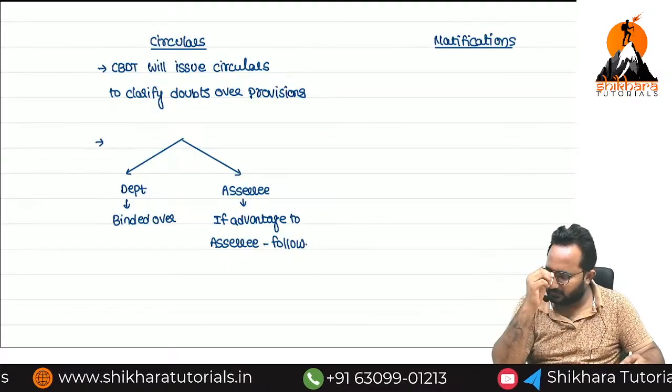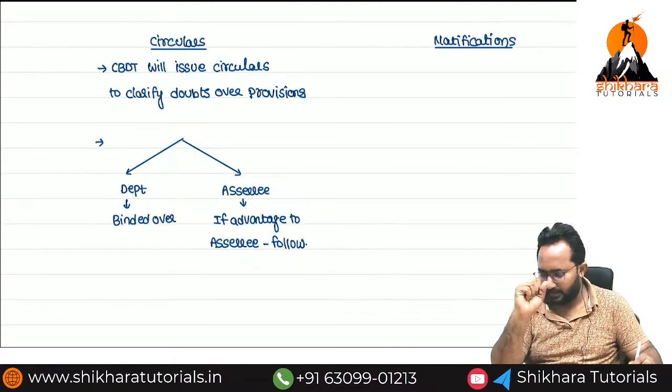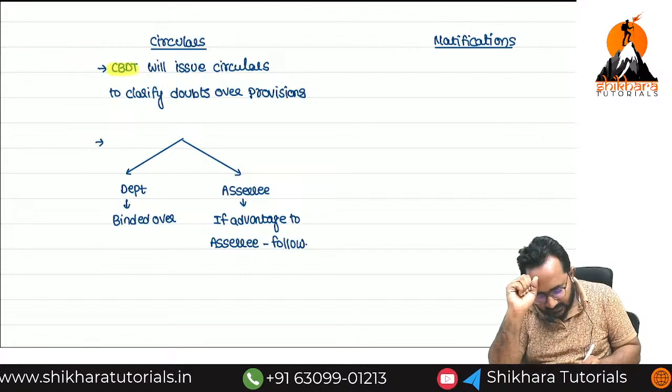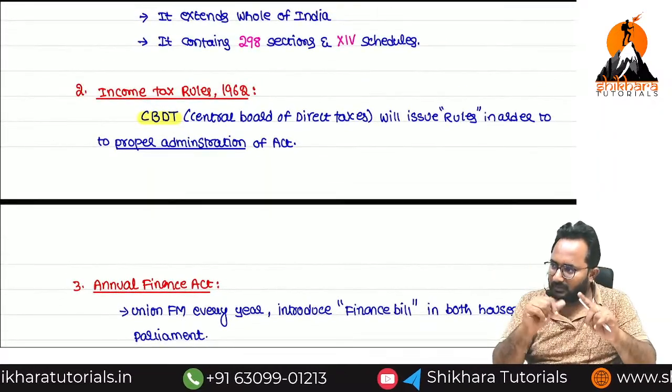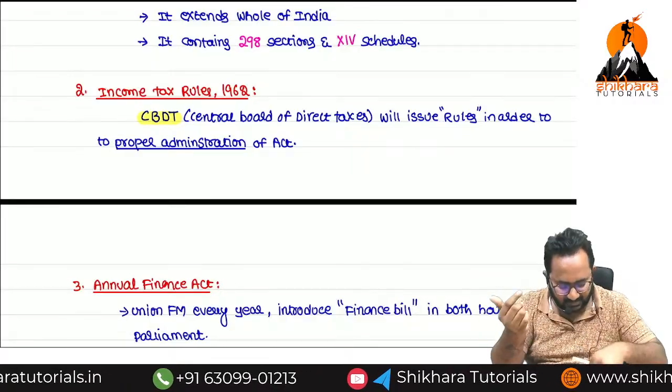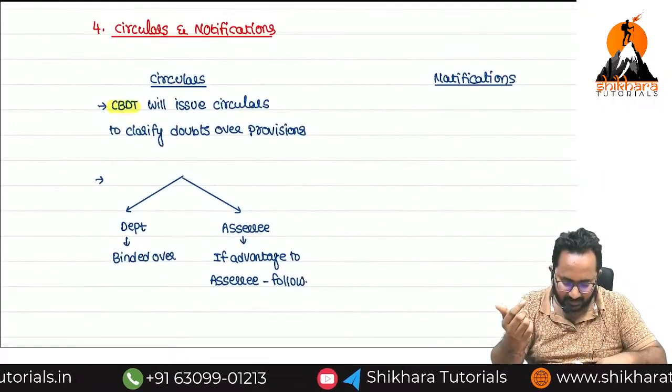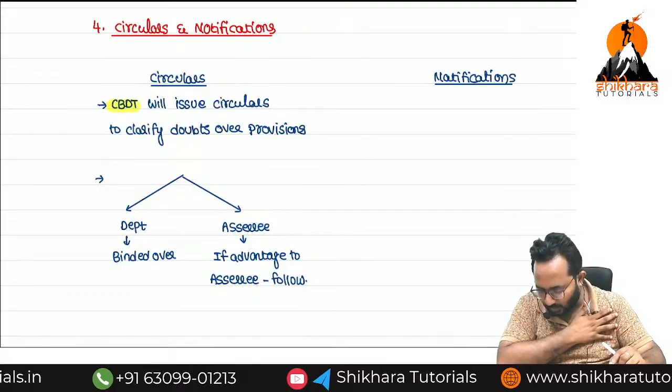Circulars over. Next one is the notification point. But who can issue the circular? CBDT. Who can issue the rules? CBDT only. Rules are issued by the CBDT. Circulars are also issued by whom? CBDT. Next point: notifications.